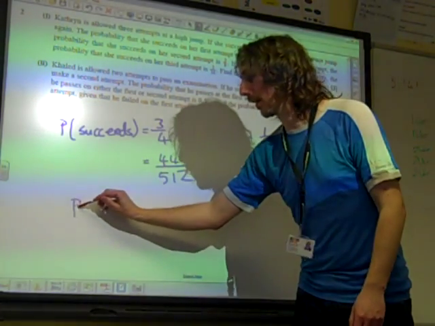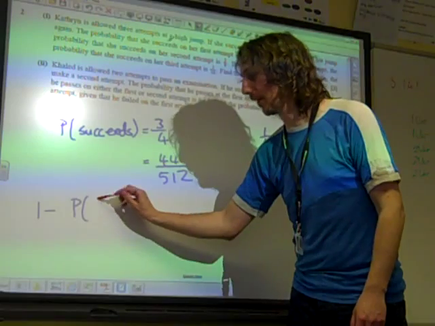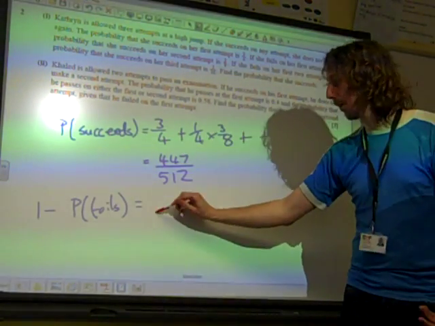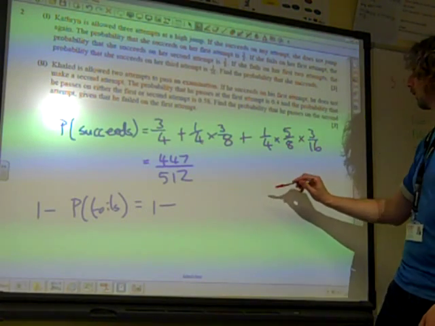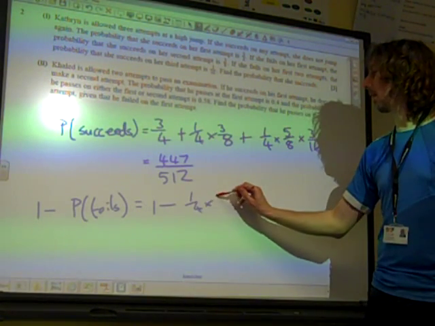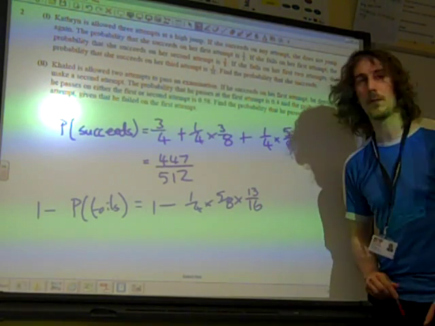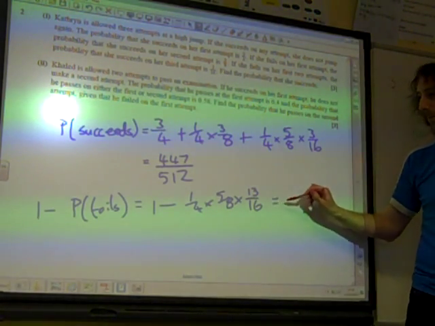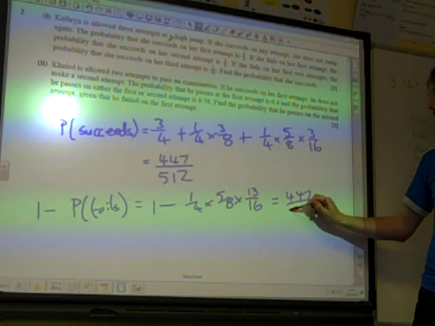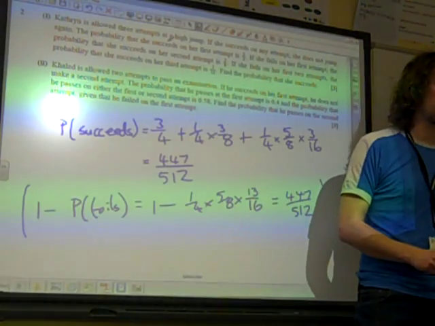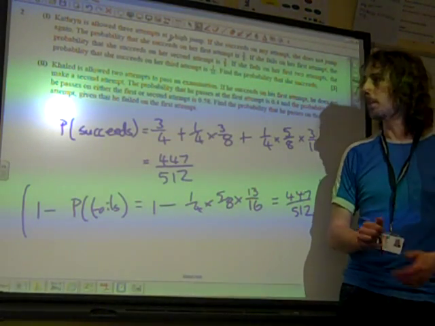So we could do that as being 1 minus the probability that she fails, and that would be 1 minus, failing all 3, 1/4 times 5/8 times 13/16. And if you work that out, that gives you the same answer. So we could have done it that way. You know how sometimes we say it's easier to work out the complement and take it away from 1.